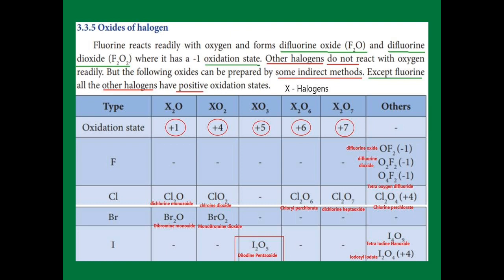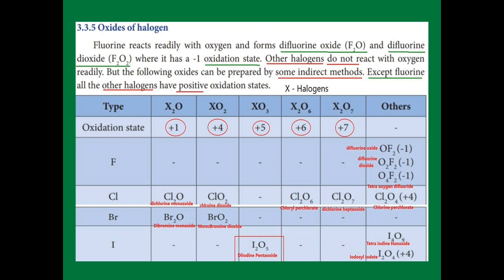Fluorine has a negative oxidation state, but the other halogens, chlorine, bromine, iodine, have positive oxidation states. You see the positive oxidation states in the table. In that one, fluorine alone has no positive oxidation state, so they put a gap in between.